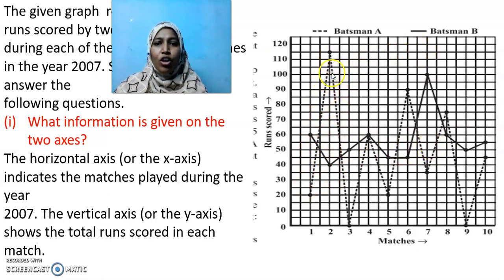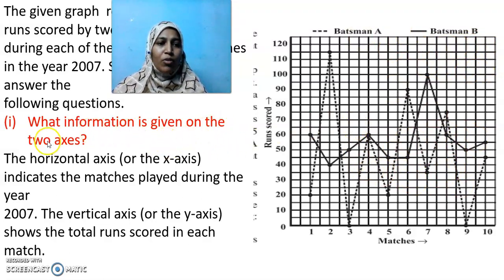The line graph with dotted line represents the data about batsman A. It is given on the top of this diagram. And the continuous line graph represents the data about batsman B. Okay, two batsmen A and B. And based on this data, we have to answer the following questions.